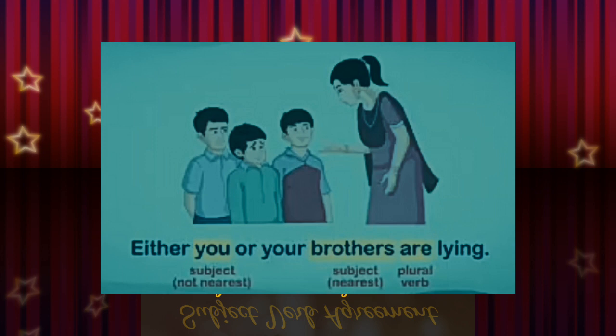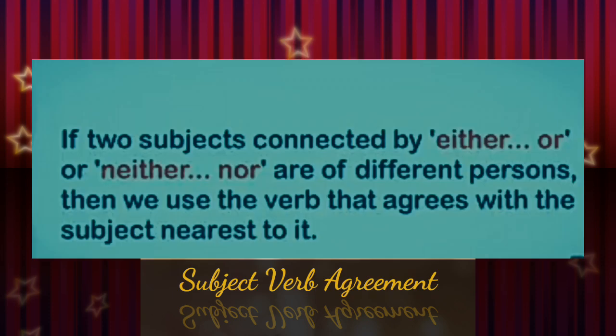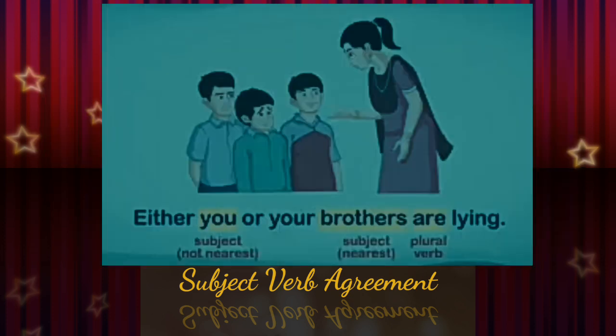Why? Because here two singular subjects are not connected by either or. There are two different subjects, one plural subject and one singular subject. So what do we have to do in these cases? That's what we are going to learn next. If two subjects connected by or, either or, neither nor are of different persons, then we use the verb that agrees with the subject nearest to it.